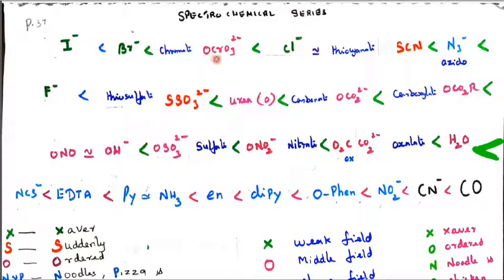So oxygen is all red in color, nitrogen all blue in color, carbon is black in color, S is orange in color, halogens are green in color, and nitrogen azido is a nitrogen content, so I have written the same blue color.